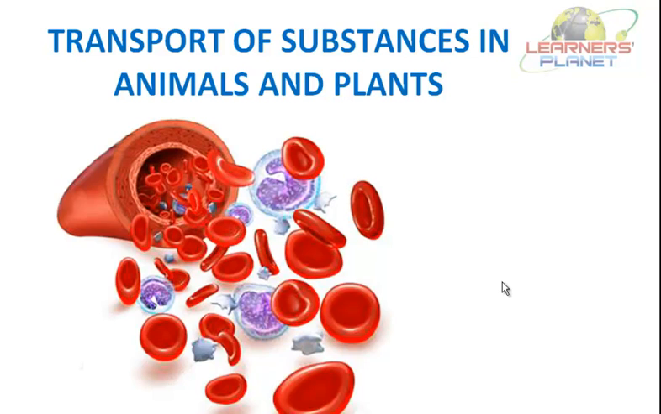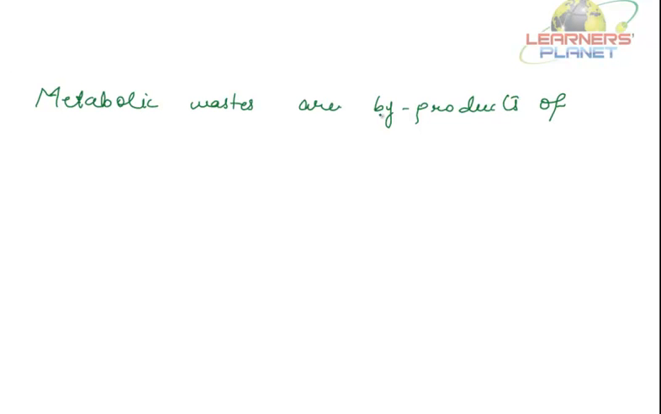Right? So what we are dealing with here are the organs in the body that have a role in removing metabolic wastes. So let's first clarify what we mean by metabolic wastes. Well, students, metabolic wastes are byproducts of metabolism.